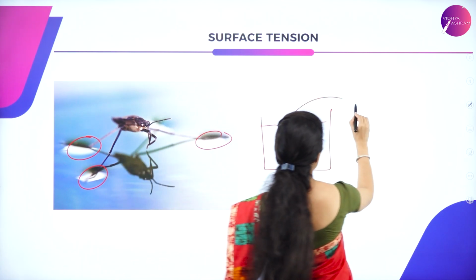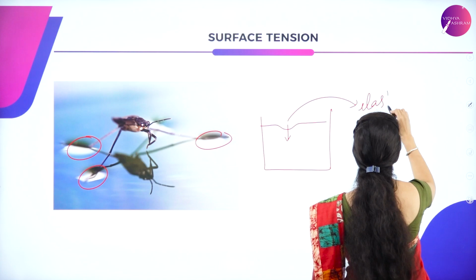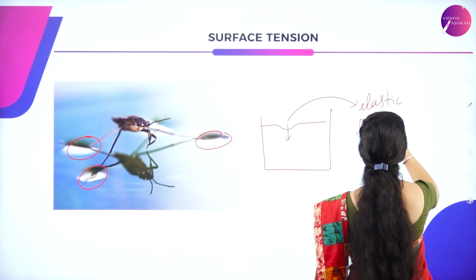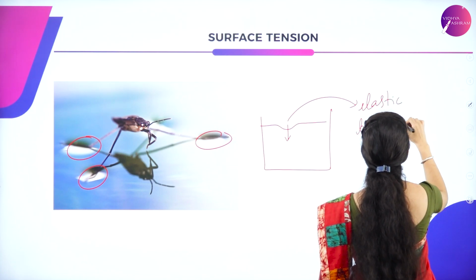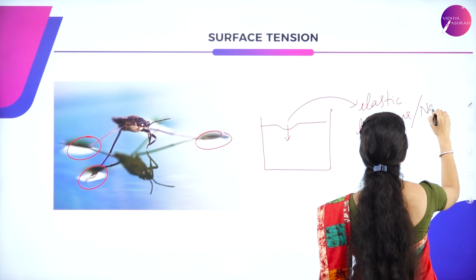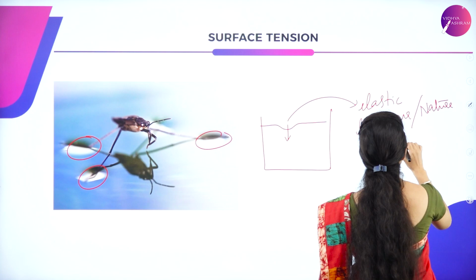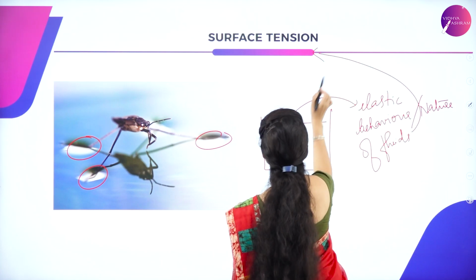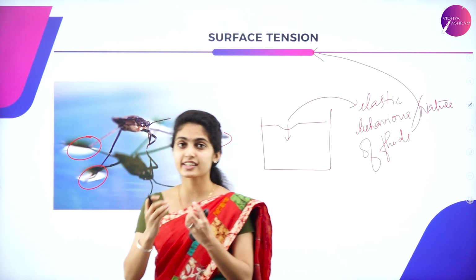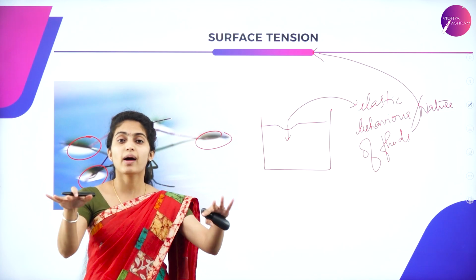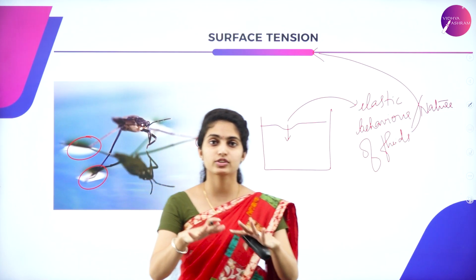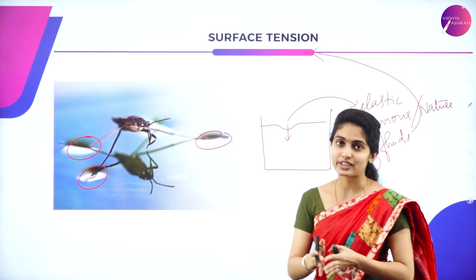So this elastic behavior or nature of fluids is known as the surface tension. That is, it is creating certain tension above the surface of the water. So that is all about your surface tension.